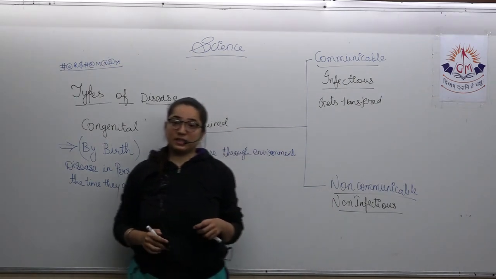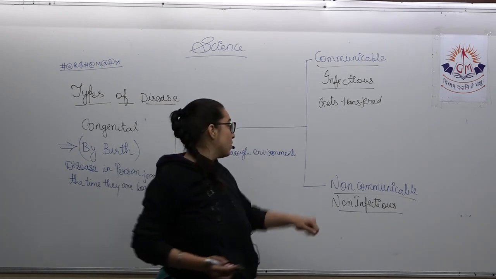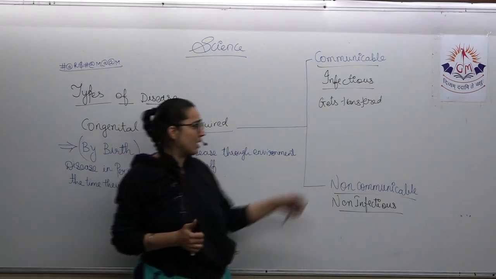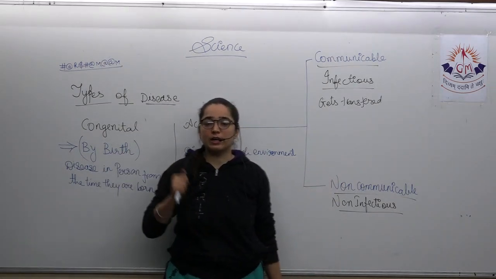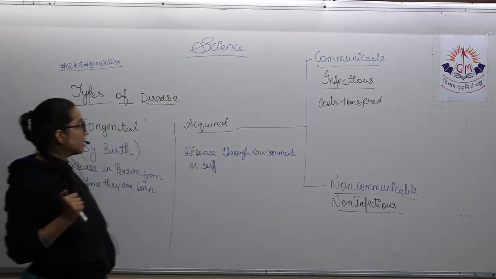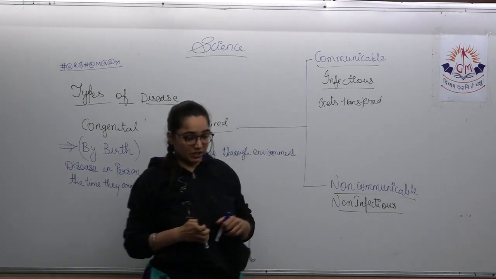But if you are sitting beside the person who is having diabetes, you are not going to get the diabetes. So what is that? It is coming under the category of non-communicable disease. We are going to discuss in detail about all the infectious disease and the non-infectious disease.